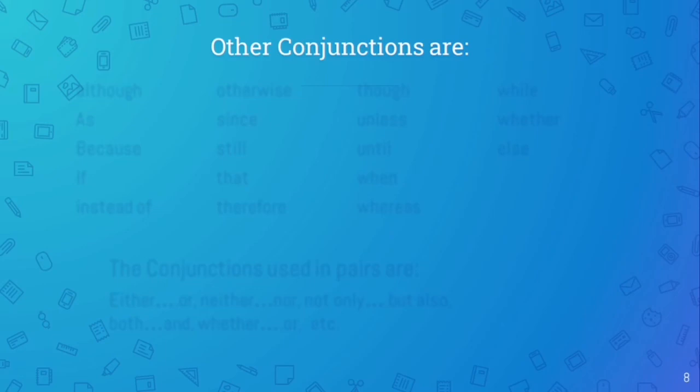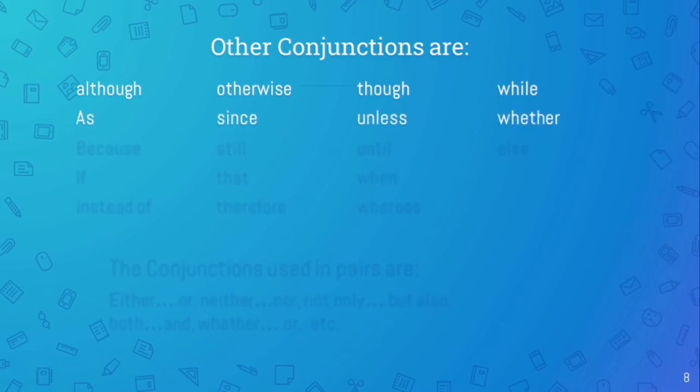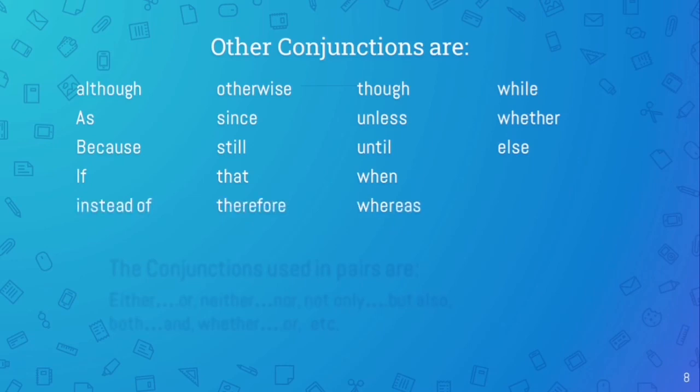Other conjunctions are although, otherwise, though, while, as, since, unless, whether, because, still, until, else, if, that, when, instead of, therefore, whereas. These can be called subordinating conjunctions as they join two statements, one of which might be dependent on the other one.